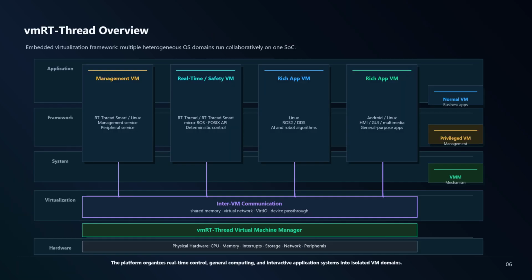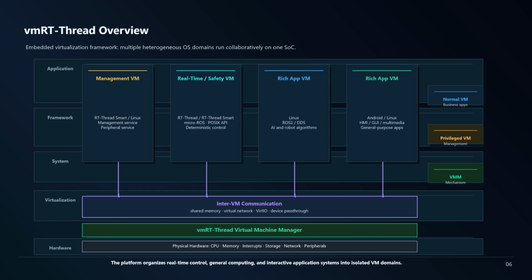Next, let's look at vmRT-Thread. This slide shows the overall platform architecture of vmRT-Thread. The system is divided into 5 layers: the application layer, the framework layer, the system layer, the virtualization layer, and the hardware layer. At the bottom is the hardware layer. This layer contains the physical chip and hardware resources, including CPU, memory, interrupts, storage, network, and peripherals. All upper layer systems ultimately rely on this layer for computing capability and hardware access.